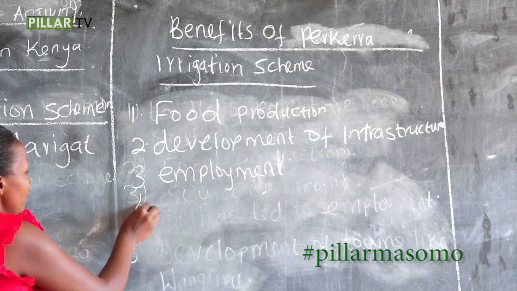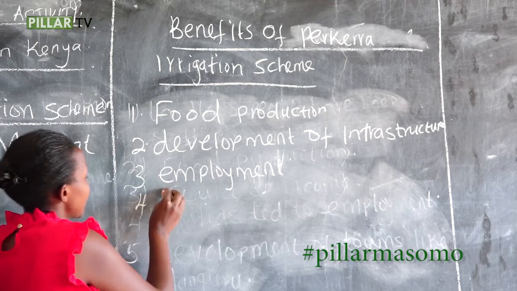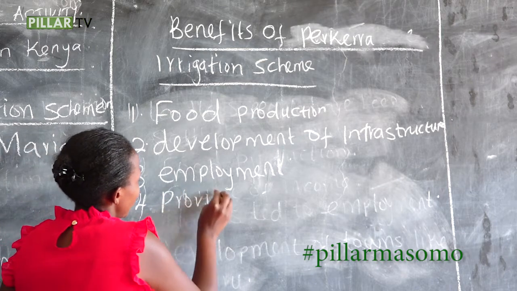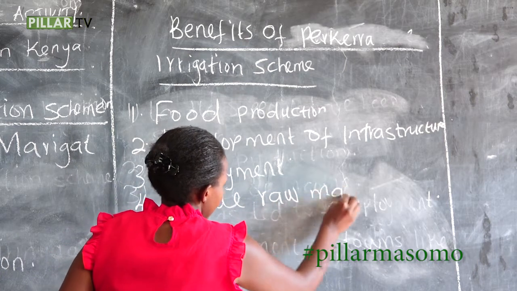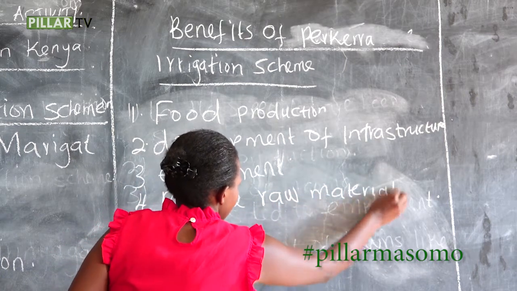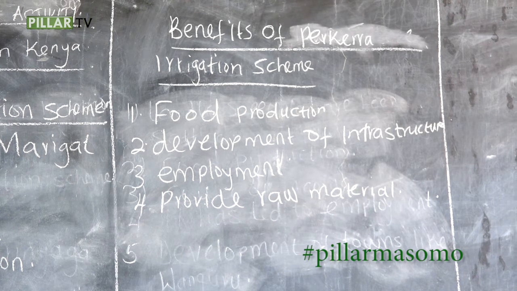Then number four, provided raw material. Those are the benefits of Perkerra irrigation scheme.